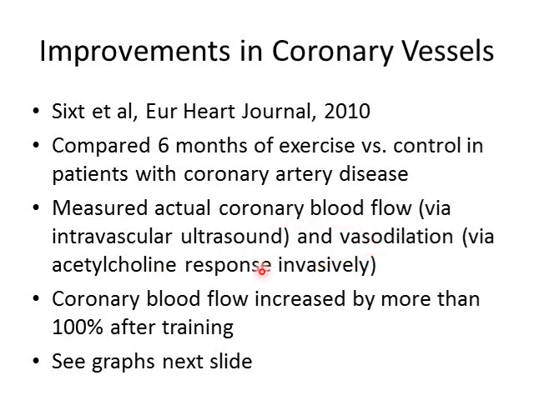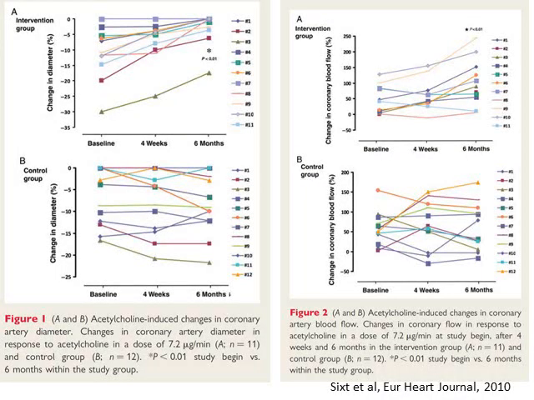And so they looked at how much blood flow they had at rest, how much they had under the stress of acetylcholine, and they did this before training and then again after 6 months of exercise. What they saw was increases in coronary blood flow by about 100% after training. So these subjects doubled the amount of blood flow going through those coronary arteries in response to exercise training for 6 months.